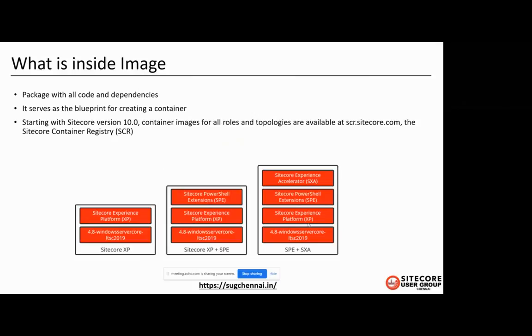The layered approach has another benefit as well. Once a layer is downloaded, it will not be downloaded again while pulling a new image, so we'll save disk space. Starting with version 10.0, container images for all roles and topologies are available at scr.sitecore.com. This is the official container registry. You can download all the images from that registry.